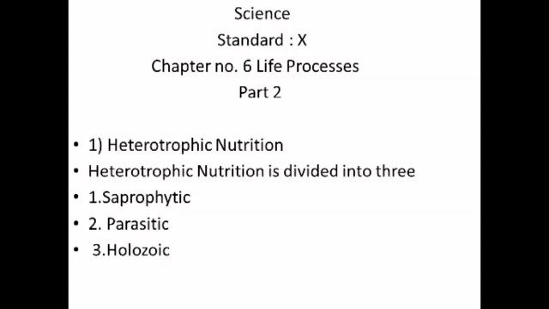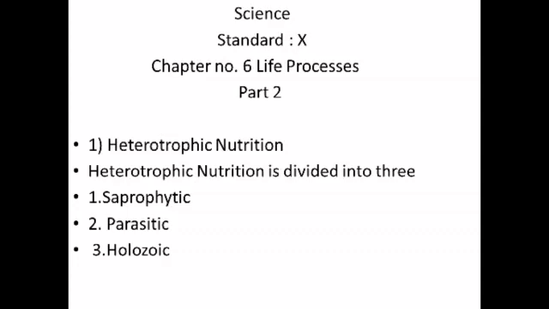Example: mushroom, bacteria, mucor. Second, parasitic mode of nutrition. Parasitic mode of nutrition is the second type of heterotrophic mode of nutrition. In this, the energy is gained by the organism from the body of another living organism without killing it. A parasite is an organism which derives its food from the body of another living organism called the host. The host is not benefited by the parasite. A host can be a plant or an animal. Most diseases which affect man, crops, and domestic animals are caused due to parasites. Example: Plasmodium, Ascaris, and plants like Cuscuta.